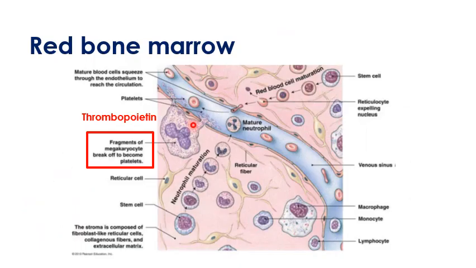So this image illustrates how your megakaryocyte sits in the red bone marrow. Fragments of the megakaryocyte will break off and become your platelets. So it's pieces breaking off your megakaryocyte to form your blood platelets. And thrombopoietin is important for the stimulation of platelet formation.